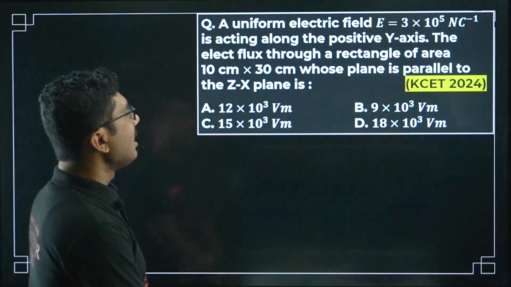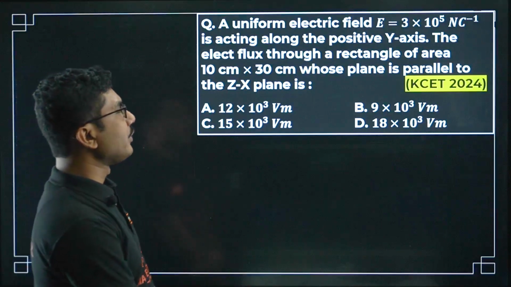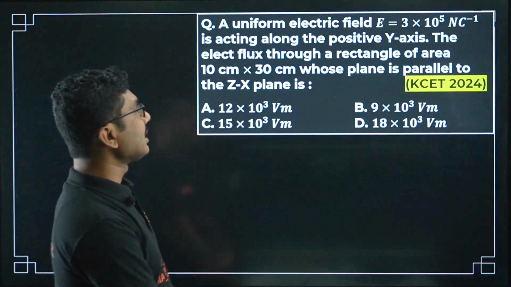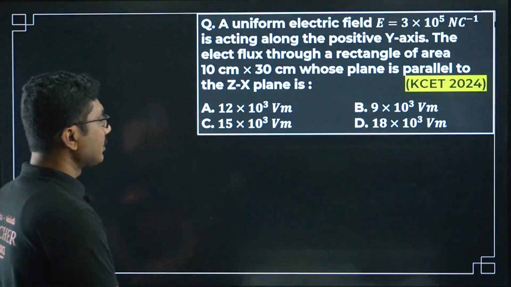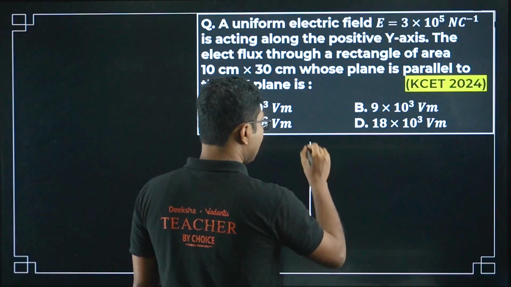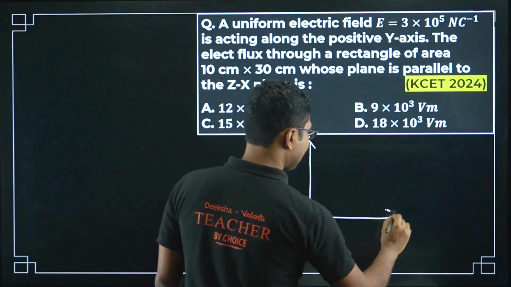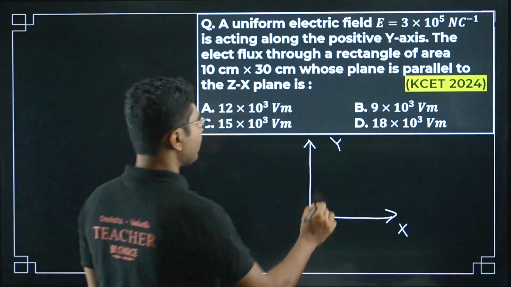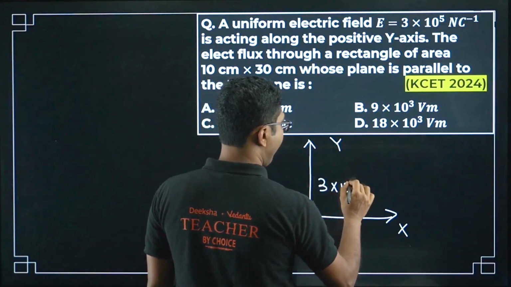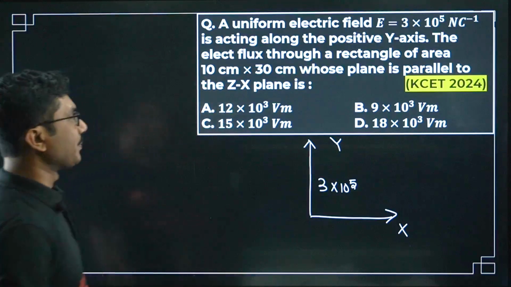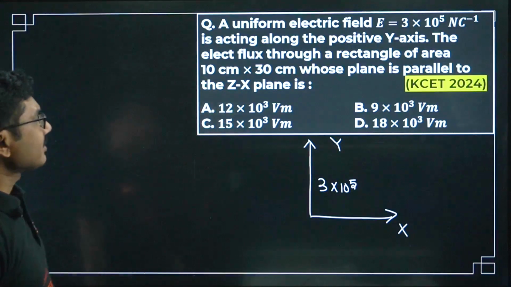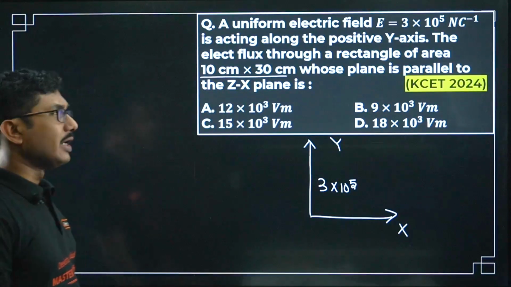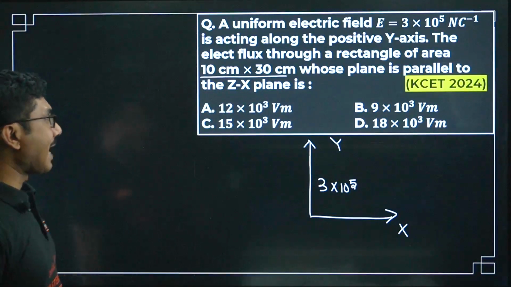Uniform electric field E equals 3 into 10 to the power of 5 newton per coulomb is acting along the positive y axis. Say this is the x axis, this is the y axis. Electric field of 3 into 10 to the power of 5 acting along the y direction. Electric flux through a rectangle of area 10 centimeter into 30 centimeter whose plane is parallel to the zx plane.